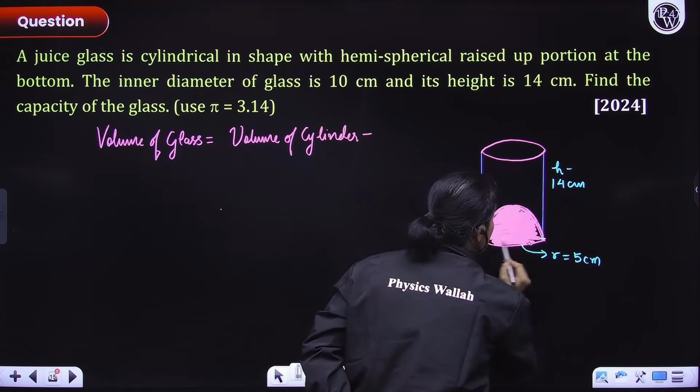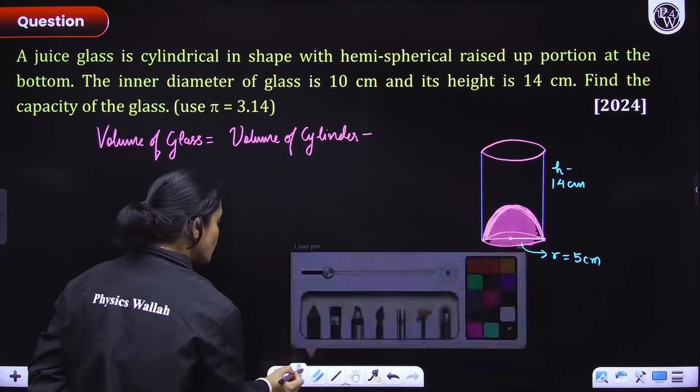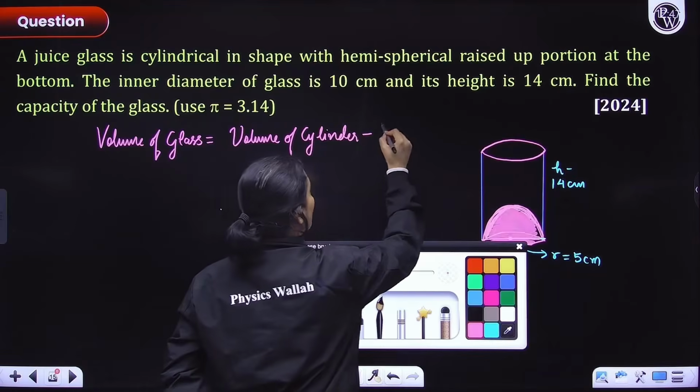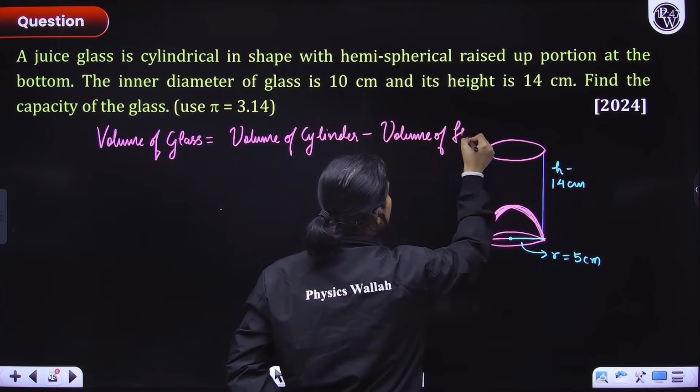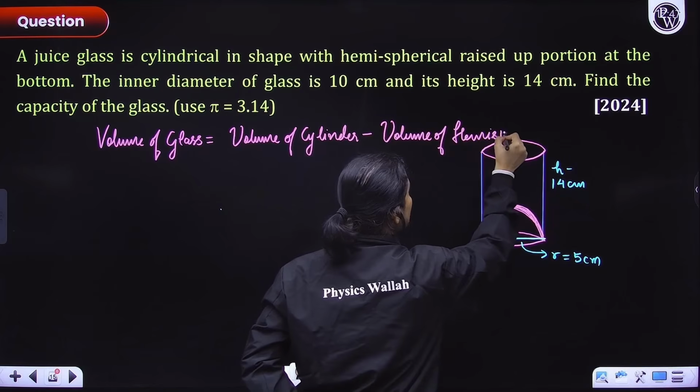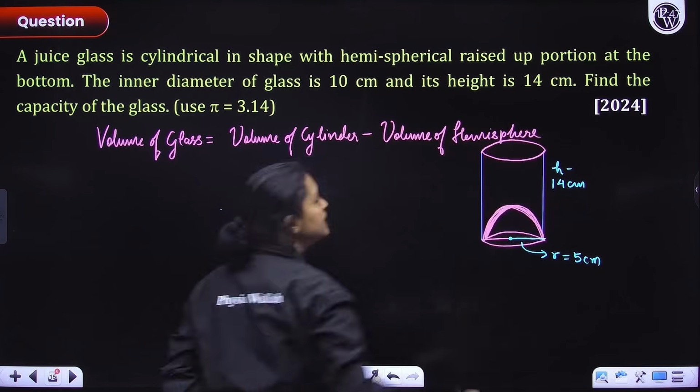This is not the part here. So volume of cylinder minus volume of hemisphere. That's it, everyone. These are very common type of problems. You should know how to do these.